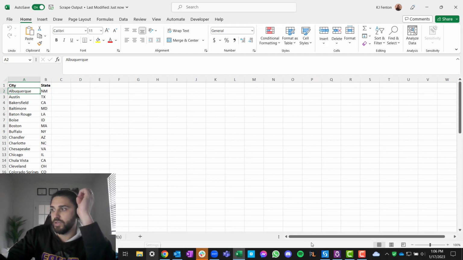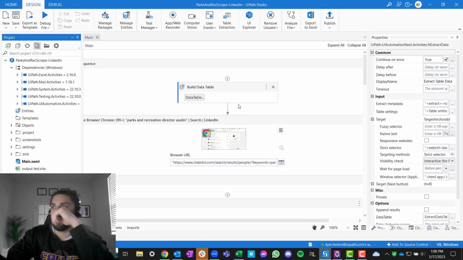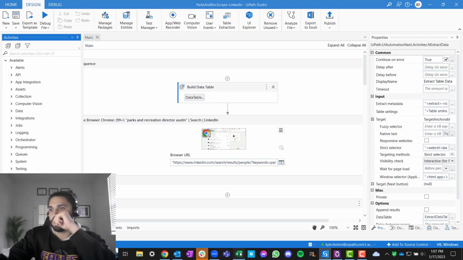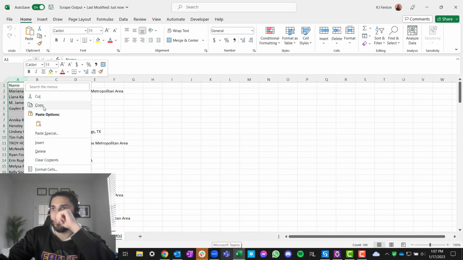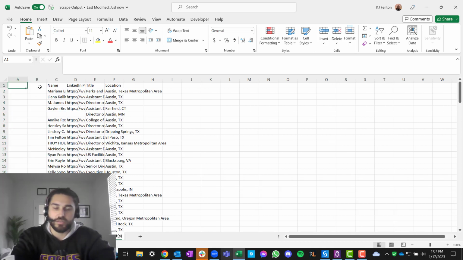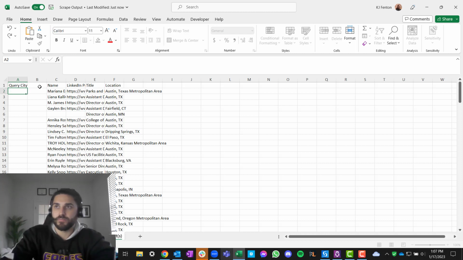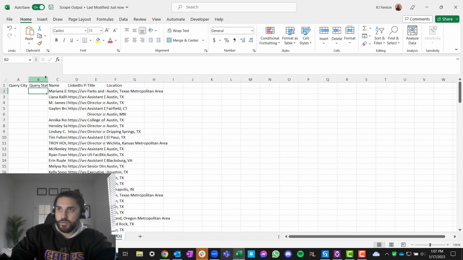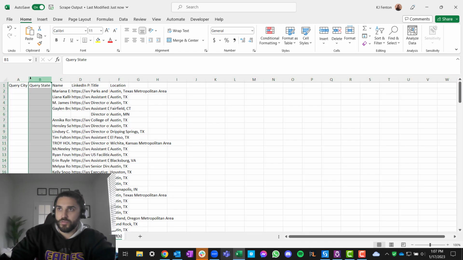All right, so I can do that in a couple different ways. Some people would say use the Excel activities. I'm not going to do that. I'm just going to store this into memory, and then we'll go from there. And we need to expand out the scrape outputs as well, so we can insert some stuff here. So I'm just going to give it a placeholder. We're going to call this query city, query state. All right, query city, query state. We'll do this.